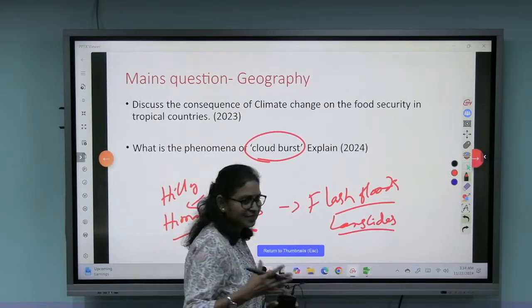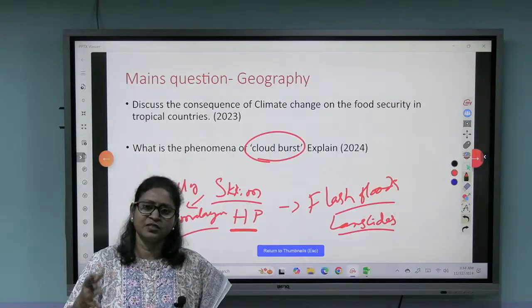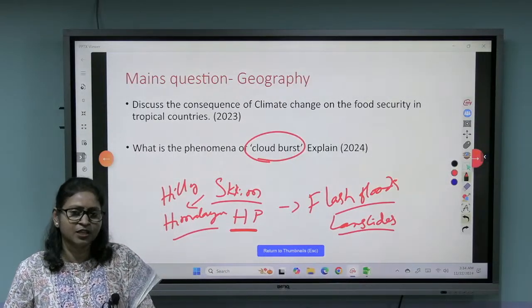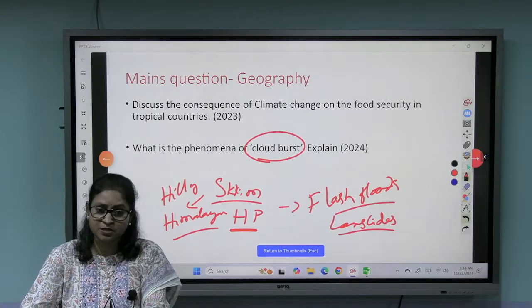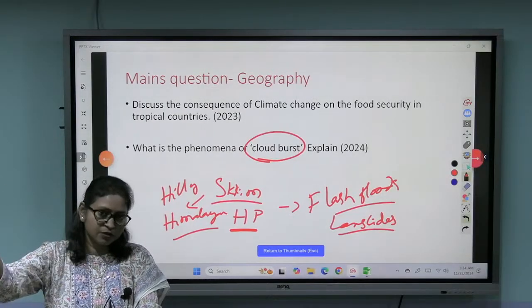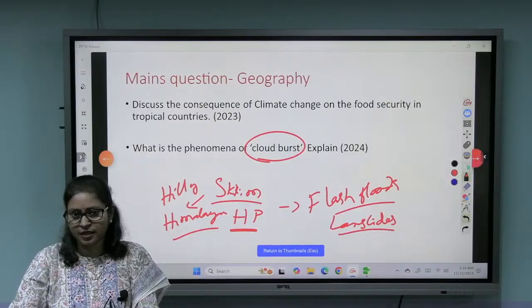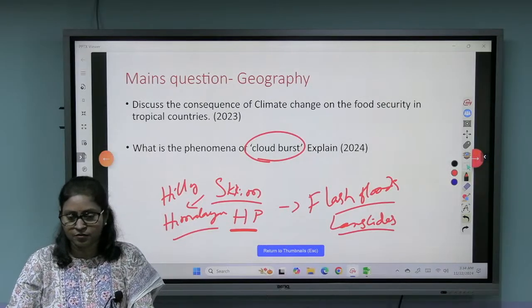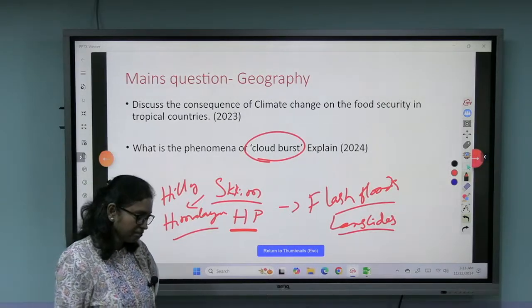So it increases the intensity of the disaster. The disasters which take place because of cloudburst, particularly in these hilly regions, become very difficult to handle, right?